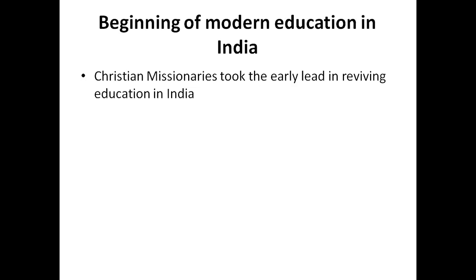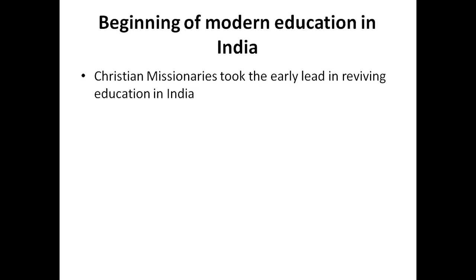So you will ask me, what was the condition of Indian education before the coming of the British? Before the coming of the British, Indians, as you know, were very divided on religious lines. So the Hindu students went to Sanskrit tols and the Muslim students went to madrasas. And there they mainly studied religion. They did not have much modern education. But when the British came, the Christian missionaries, ironically, first started giving modern education to the Indians. So the credit for the spread of modern education in India primarily goes to the Christian missionaries.